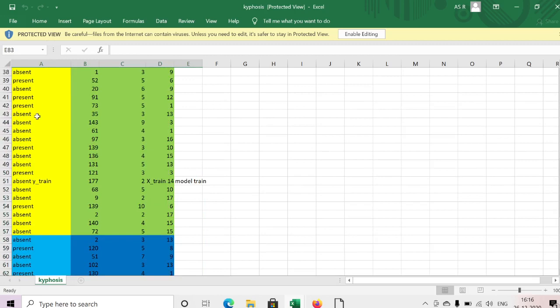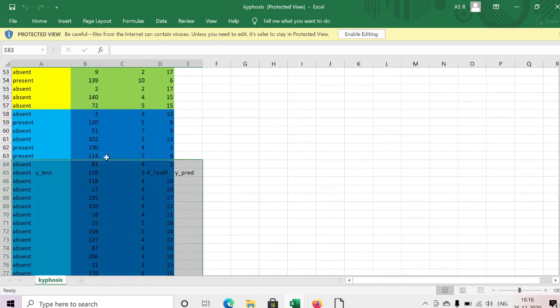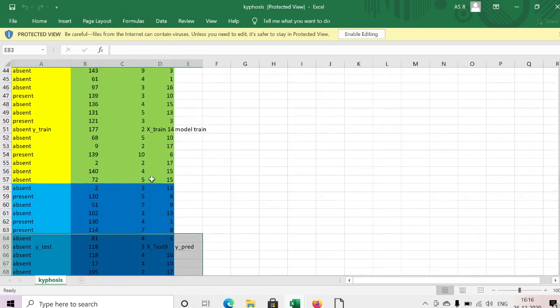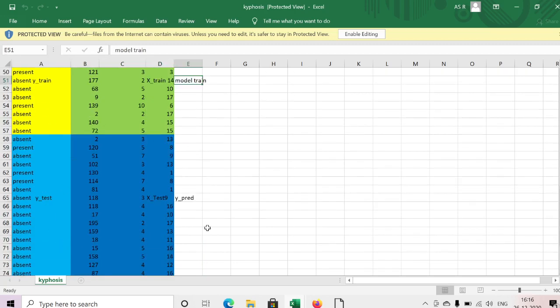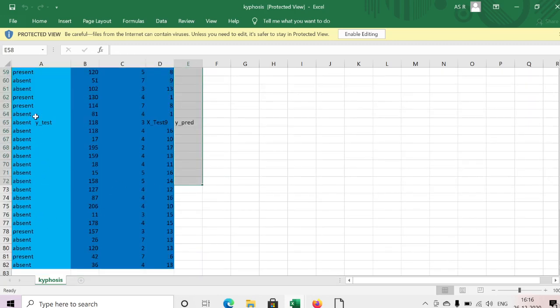If it is my y column for training, I will represent it as y train. If it is my x column, I will represent it as x train. In a similar way, y test and x test. Once you have all the parts, we can train. To train our model, I need to pass x train and y train. To test our model, we pass x test, then we'll get y prediction. Then we can calculate the efficiency between my actual data and my prediction data.